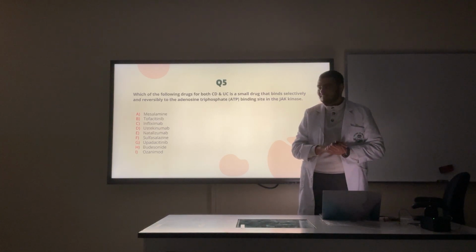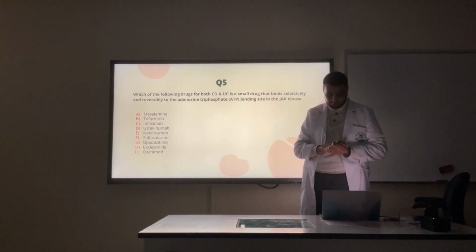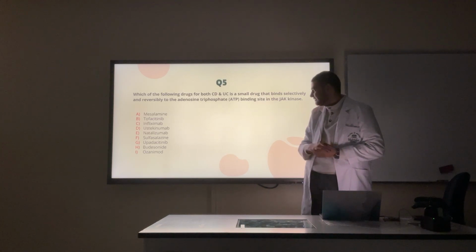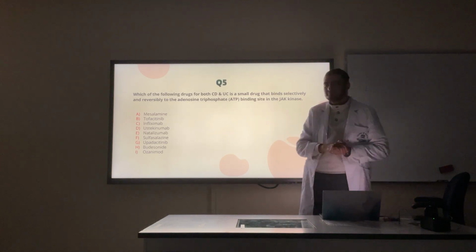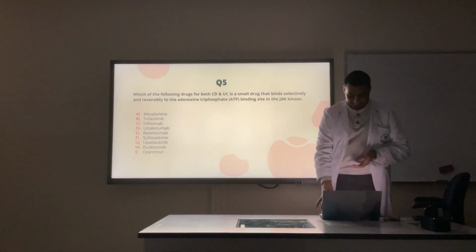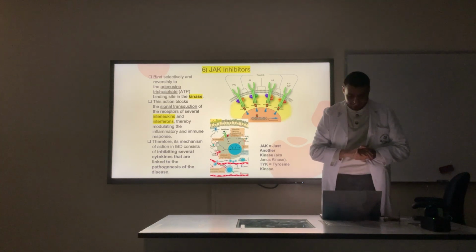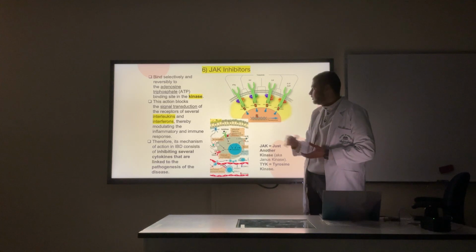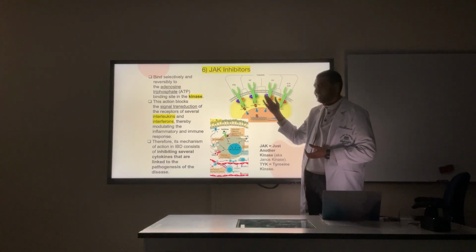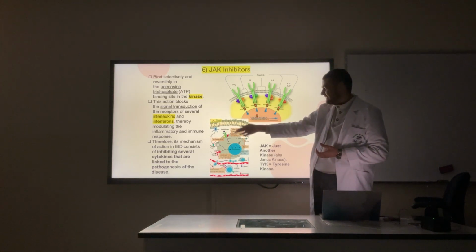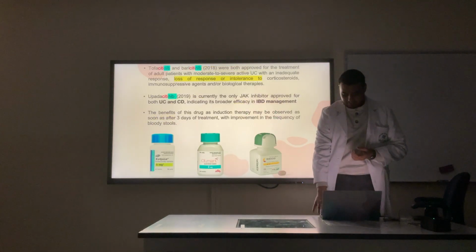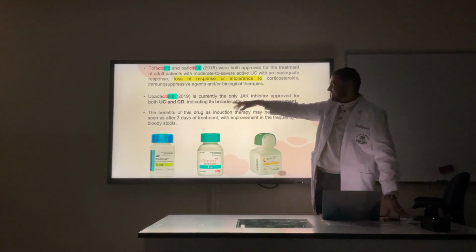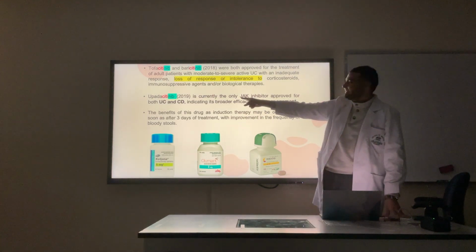Which one is it? B or D? No, not D. My bad. B or what letter is it? G. B or G? So JAK kinase inhibitors are small molecules. They work on the JAK inhibitor. JAK is for kinase. It's not B. It's G. Upadacitinib, okay.